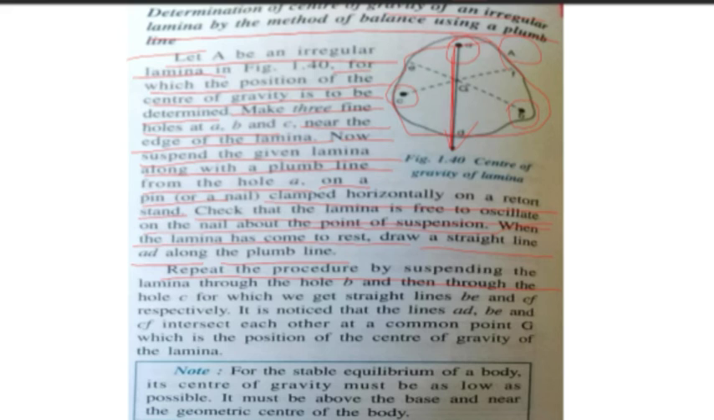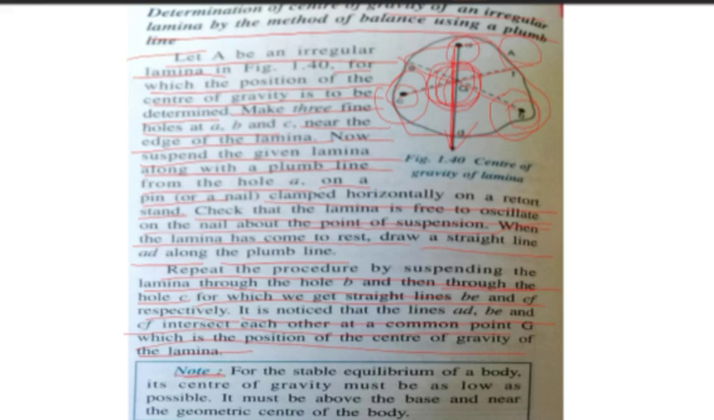Repeat the procedure by suspending the lamina through the hole B and then through the hole C, from which we get straight lines BE and CF. This is BE and this is CF. It is noticed that lines AD, BE and CF intersect each other at the common point G. This common point G is the center of gravity of the irregular lamina, which was not of definite shape.